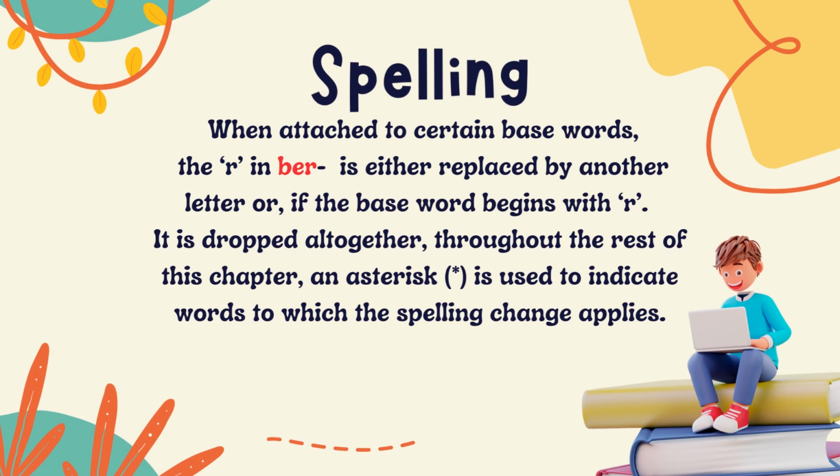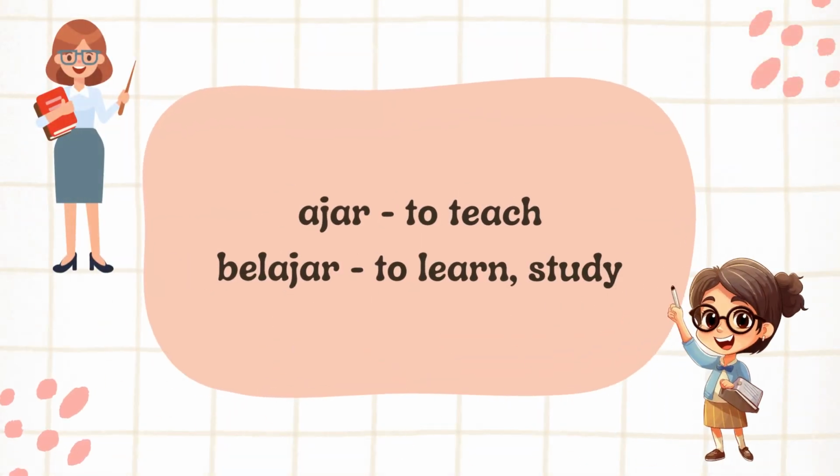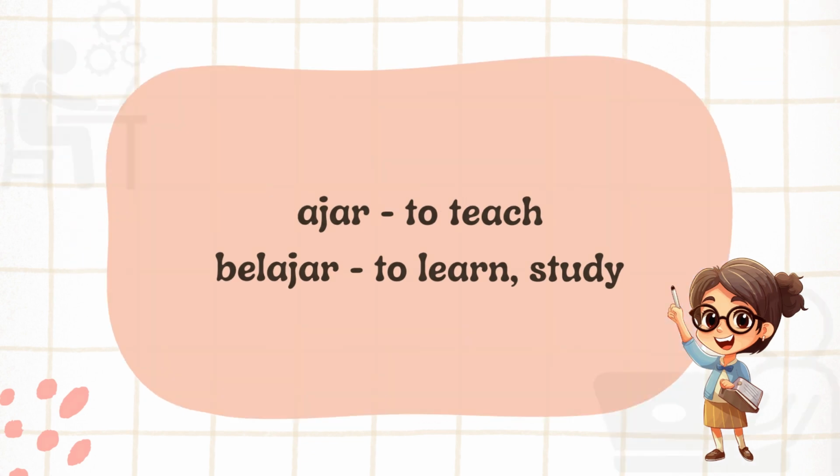Spelling. When attached to certain base words, the R in ber is either replaced by another letter or, if the base word begins with R, it is dropped altogether. Throughout the rest of this chapter, an asterisk is used to indicate words to which the spelling change applies. Ajar, to teach, belajar, to learn, study.